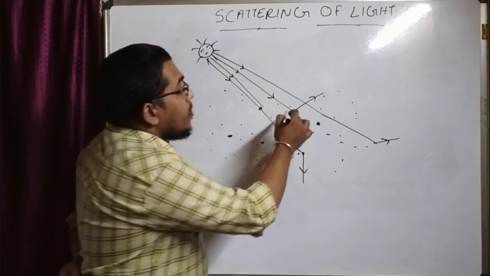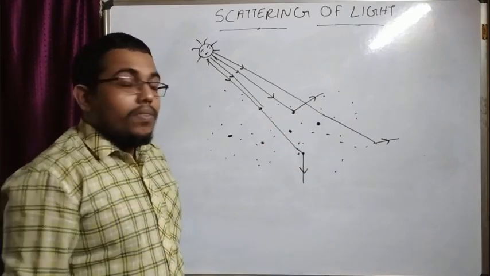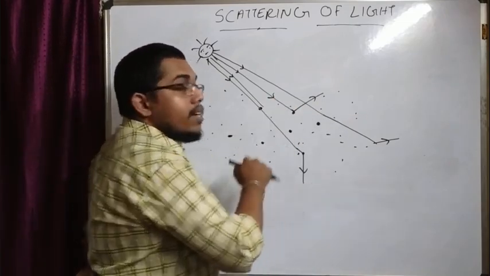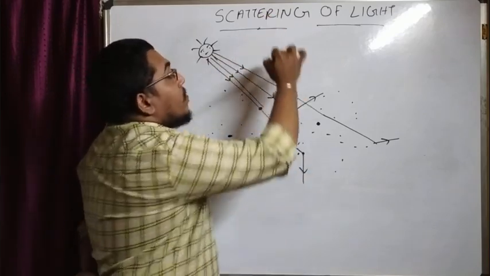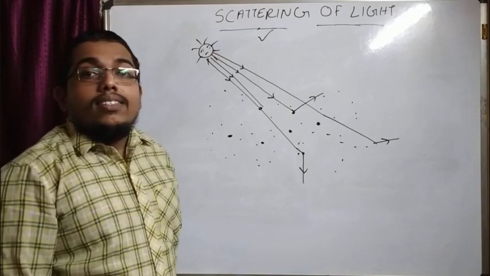This kind of reflection in the atmosphere due to the presence of particles is called the scattering of light. It is the scattering of light.